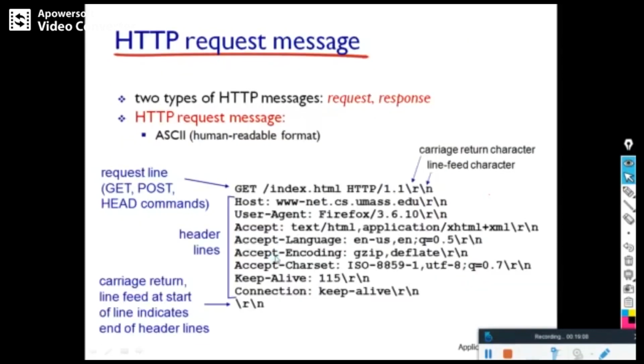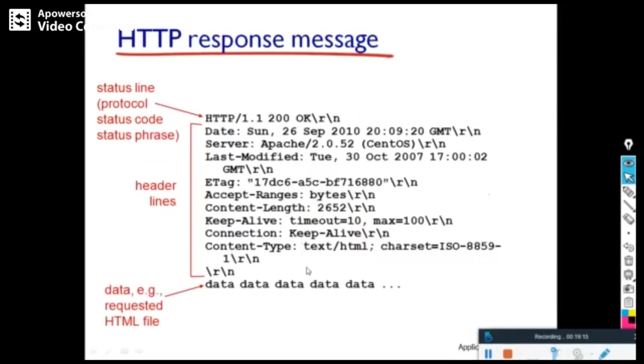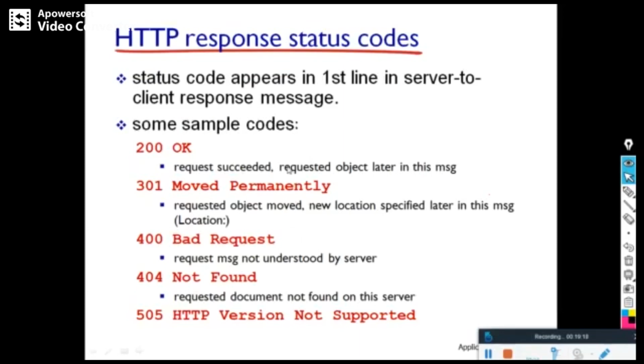In the request message data is not there, but in the response message you can see we have data here, because in the response message the server will send the data, right? And error codes are there. 200 means OK, 300 means some address movement, 400 means bad request, not found, 505 means HTTP version not supported. All those are different types of error codes.